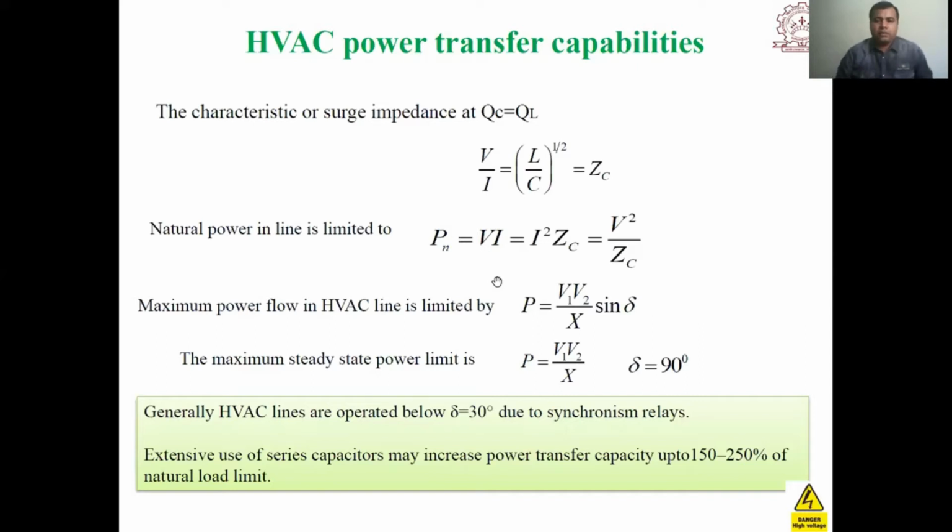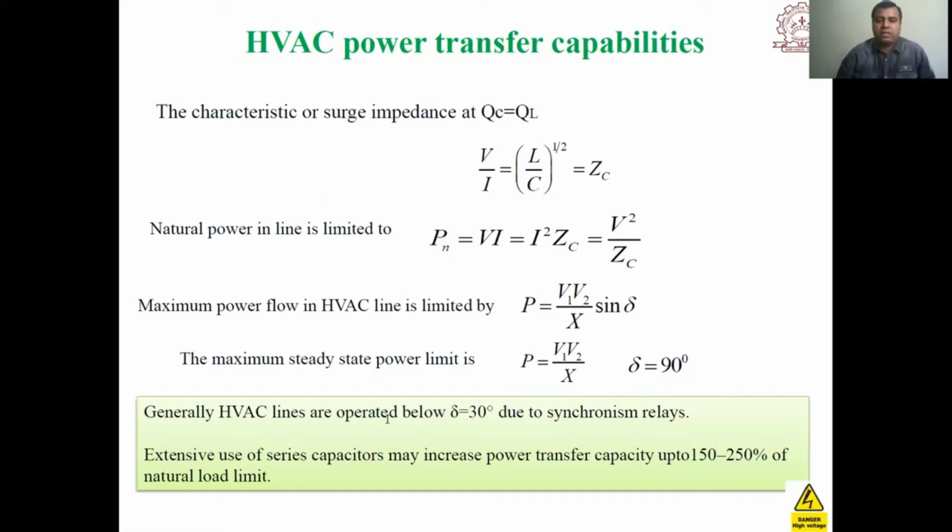Also we know that the maximum power flow in an HVAC line is limited by the reactance of the line, and it will depend upon the delta. So power equals V1 V2 upon X sin delta, and the maximum steady state power can be determined from this formula. The maximum value of sin delta will be 1 at delta equal to 90 degrees. So the maximum steady state power limit is equal to V1 V2 upon X.